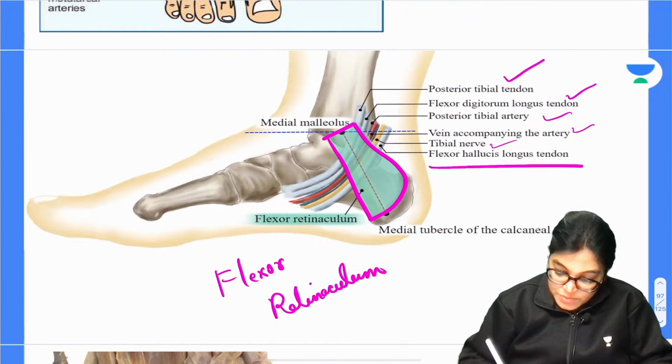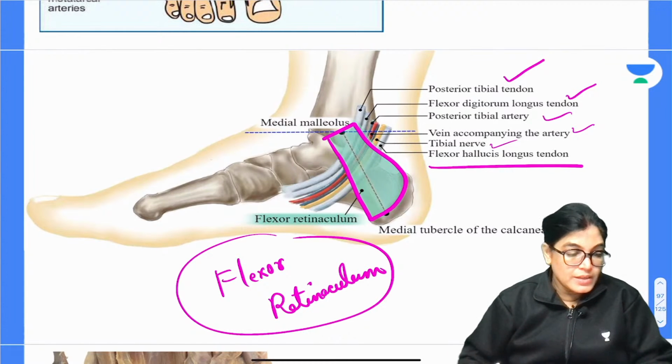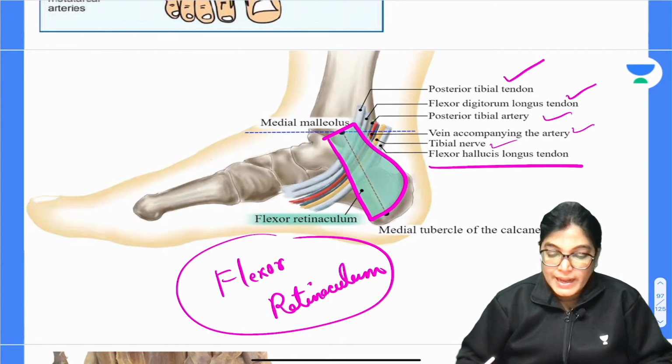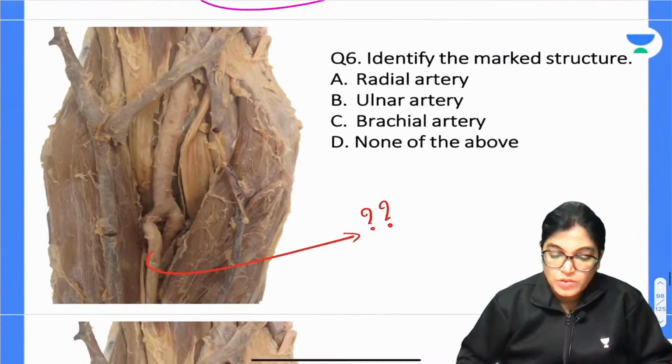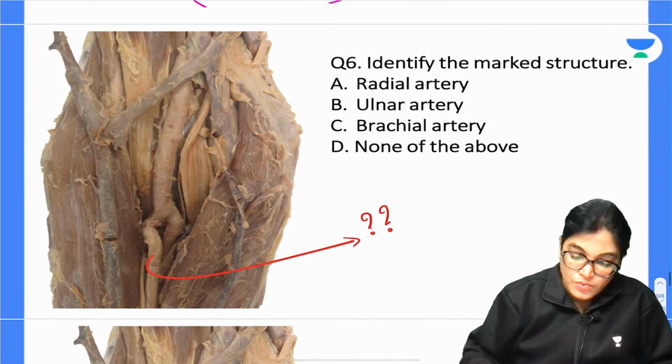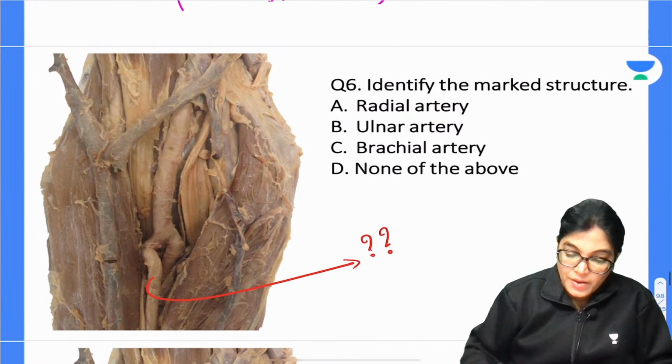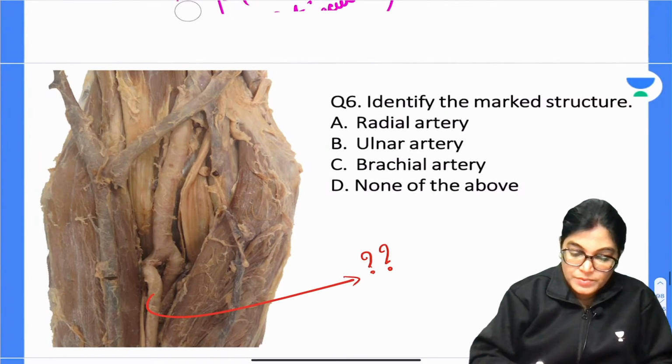These are all structures passing below flexor retinaculum. So is it clear? Let's move on to question number 6. Here I want to show you the diagram.